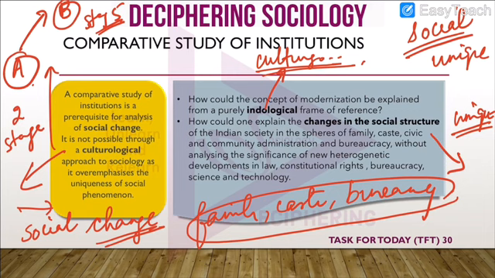In order to understand those changes, what did we do? We looked at the technological developments, we looked at the bureaucracy, the constitution, the developments in law. So these new elements we had to bring. If we had taken the help of Indology, then we would not have